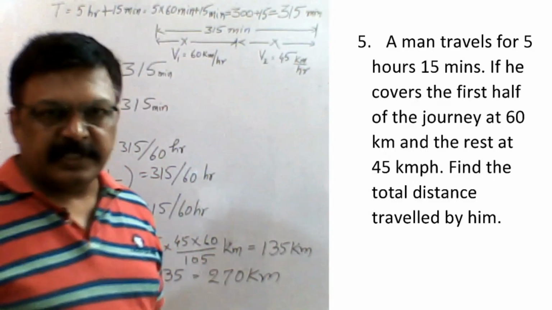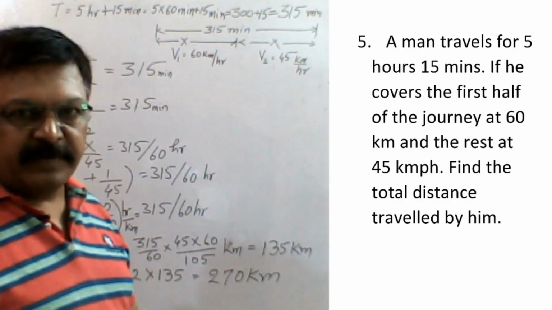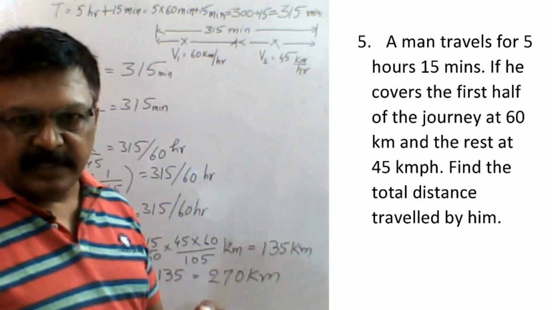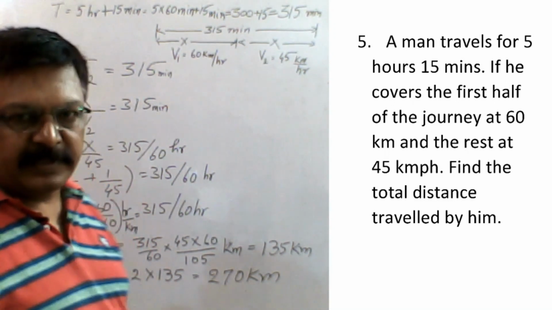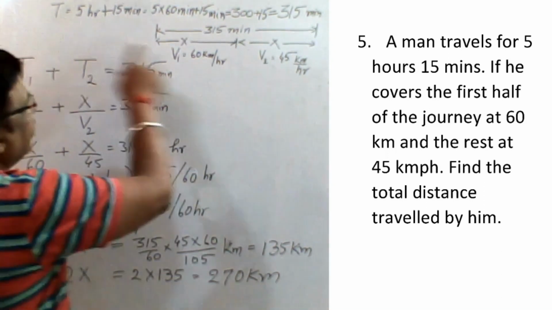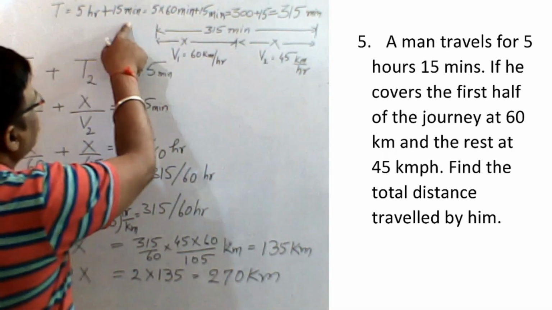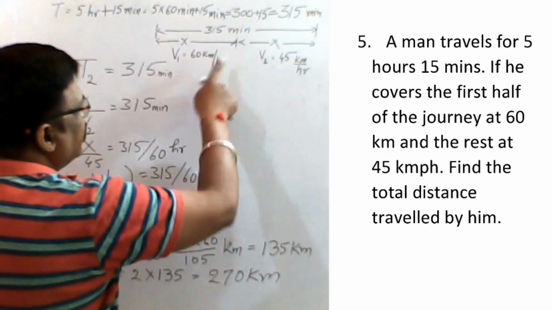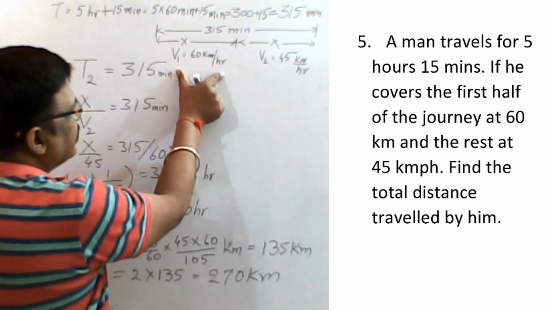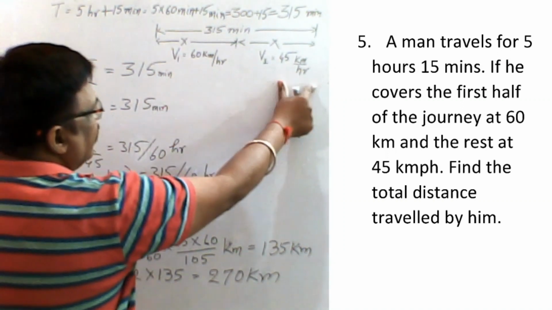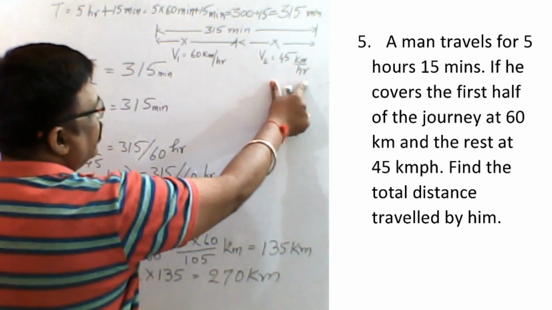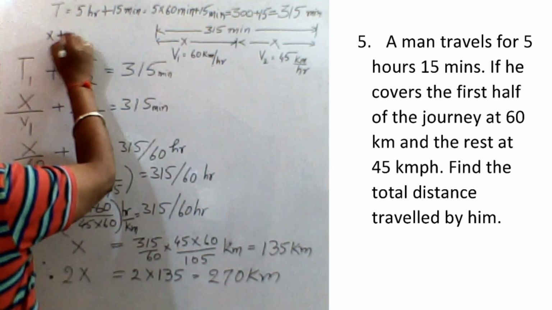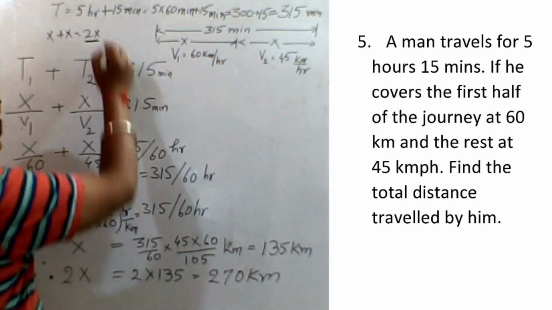So this question says that a man travels for 5 hours 15 minutes. If he covers the first half of the journey at 60 km per hour and the rest at 45 km per hour, now what is the total time he takes? 5 hours 15 minutes. So convert it, it will come to 315 minutes. In 315 minutes, the first half he travels at 60 km per hour speed, and the second half he travels at 45 km per hour. So we have to find x plus x, which is 2x. Okay, this is our question.